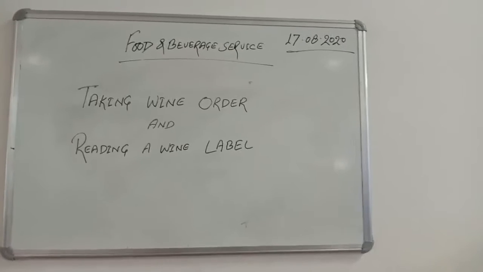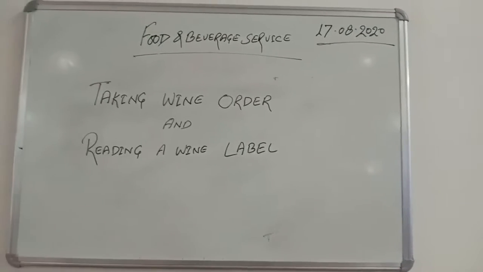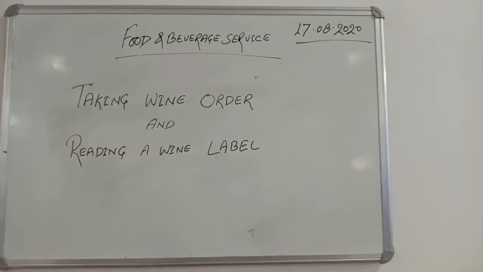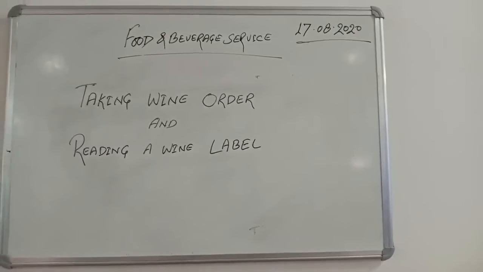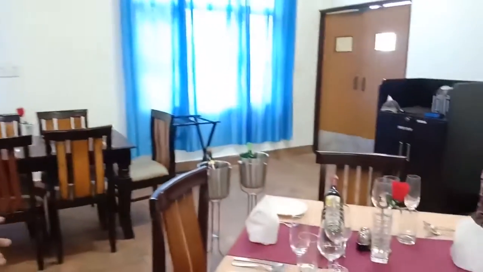So as we can see, there is a whiteboard in the restaurant. Over here the details of the practical is mentioned for the convenience of the children. As I told you before also, we will be doing practicals related to taking wine order and reading a wine label. So as you can see, the table has been set over here.